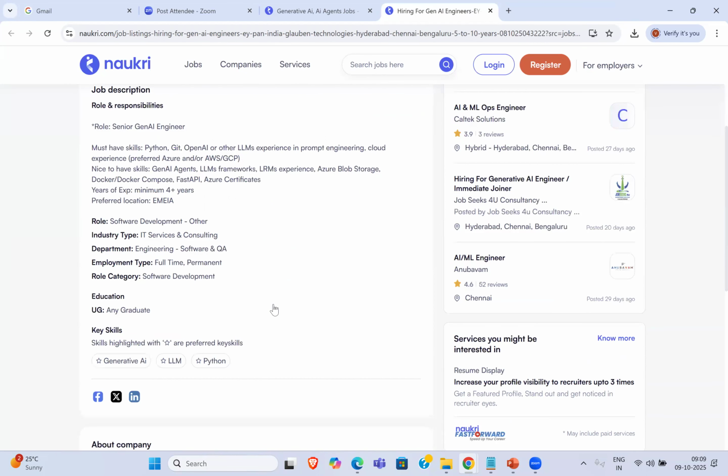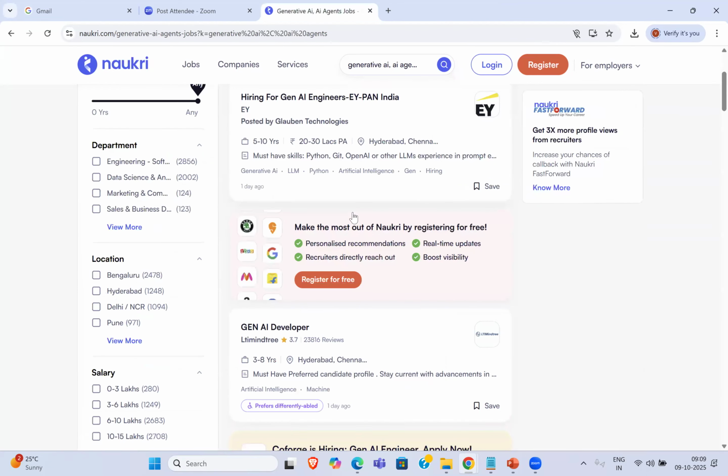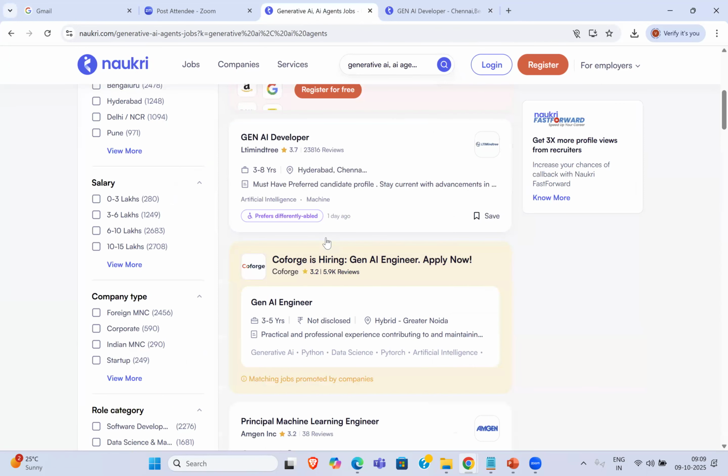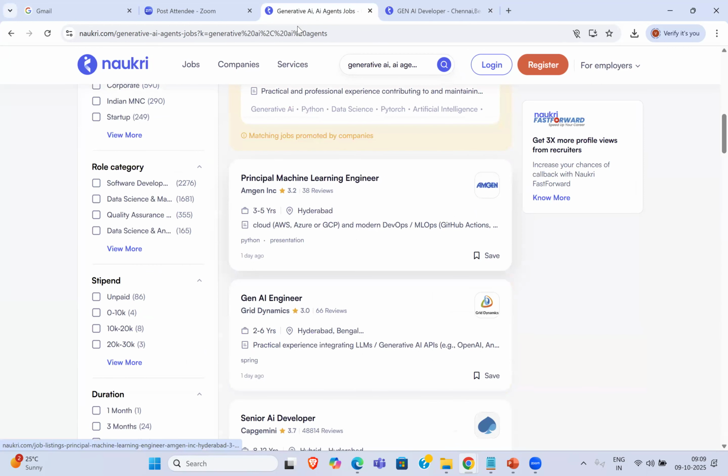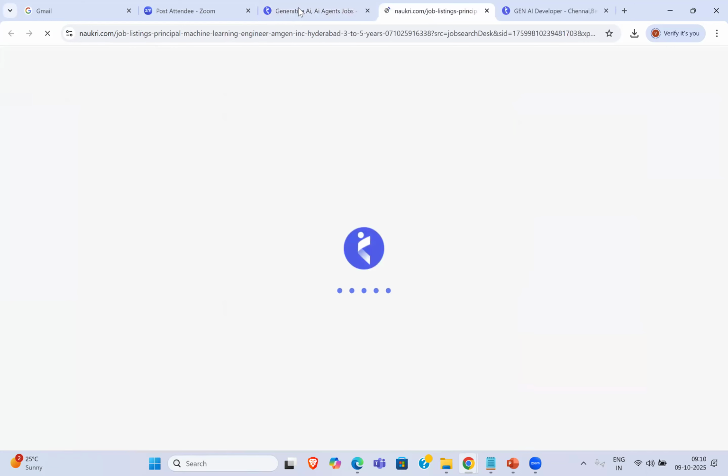Now, Ernst and Young, let us look at these things. Anywhere you go, guys, they'll ask you this one only. OpenAI, LLMs, and again GenAI agents, some frameworks here. Of course, this also involves some LLM ops. You take anyone, let us even look at this one, what they're asking you. And Amgen, this is also another popular organization. Capgemini, we'll also look at this.